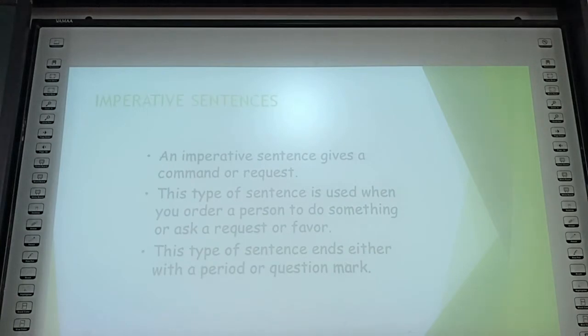Then the next one is the imperative sentence. What is the imperative sentence? Whenever a sentence is commanding something or making a request to someone, it is counted under the imperative sentence. This type of sentence is used when you order a person to do something or ask a request or favor. It ends with either a period or a question mark.